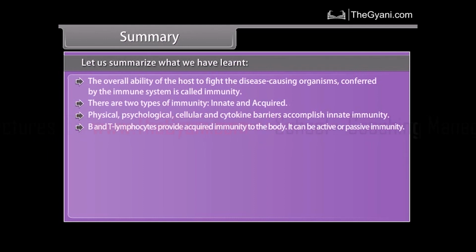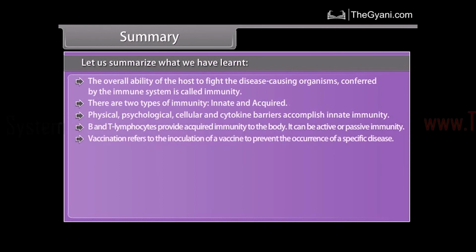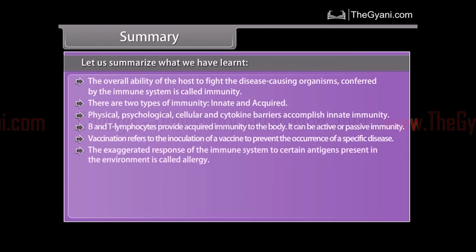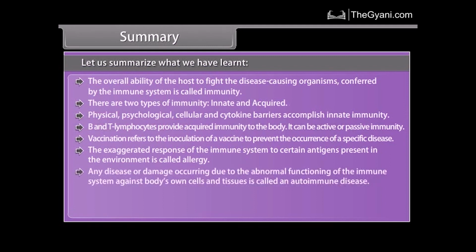It can be active or passive immunity. Vaccination refers to the inoculation of a vaccine to prevent the occurrence of a specific disease. The exaggerated response of the immune system to certain antigens present in the environment is called allergy. Any disease or damage occurring due to the abnormal functioning of the immune system against body's own cells and tissues is called an autoimmune